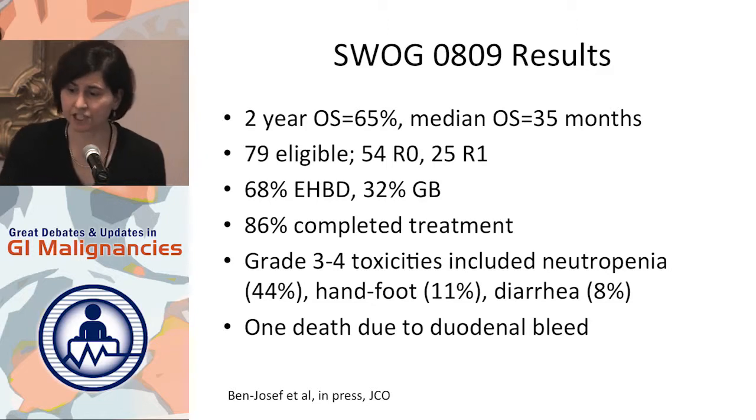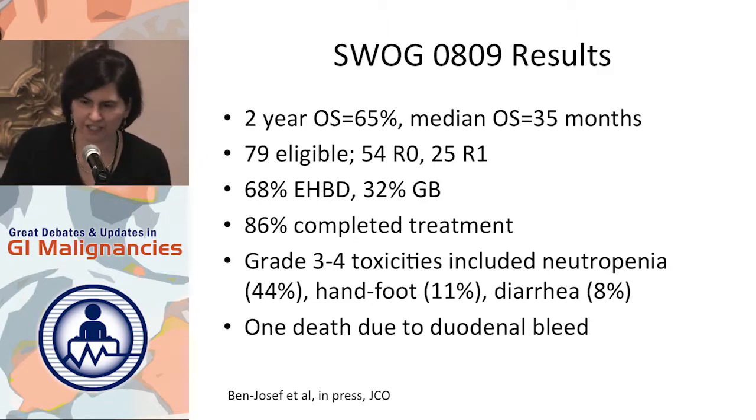These were the results in a nutshell. We greatly exceeded our expectations for 2-year overall survival. The overall survival was 65%, and median overall survival was 35 months, which was much, much higher than we had anticipated. Of the 79 patients who were eligible, 54 were R0s, 25 were R1s. Most of them had extrahepatic disease rather than gallbladder disease. And treatment was really well tolerated.